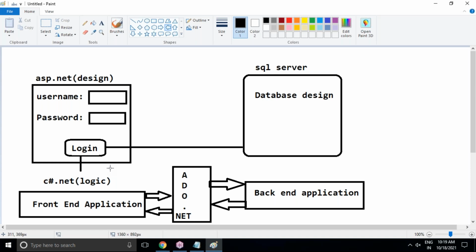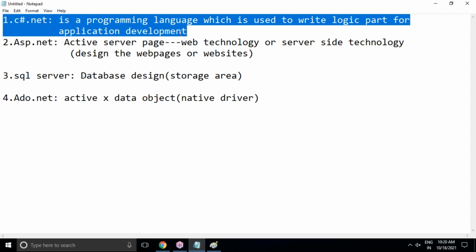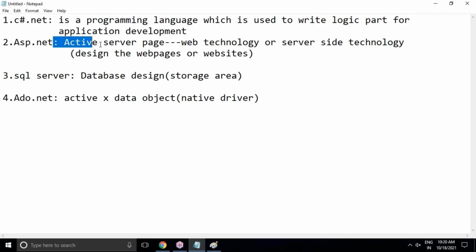Okay, I'm going to teach you the complete .NET package here. A time duration of 2.5 months is compulsory. In these 2.5 months, I will teach you the complete C# .NET programming language. This is completely object oriented, functional oriented, everything will be covered. And ASP.NET is Active Server Pages. It's a web technology. And strictly remember, ASP.NET is not a programming language. It is a web technology or server-side technology.